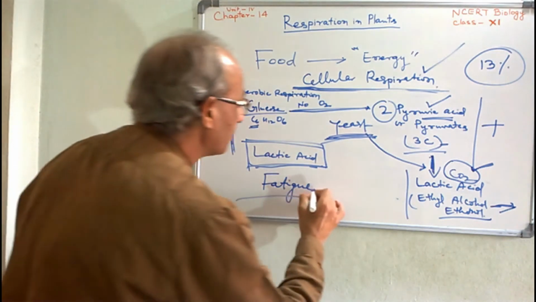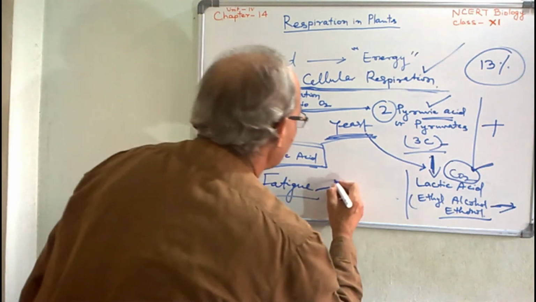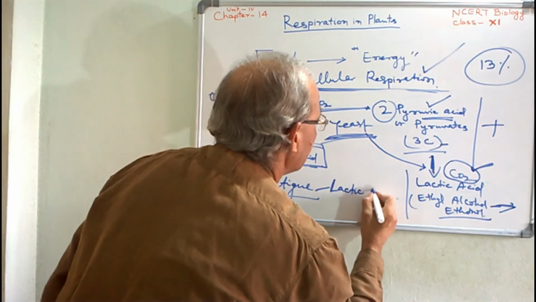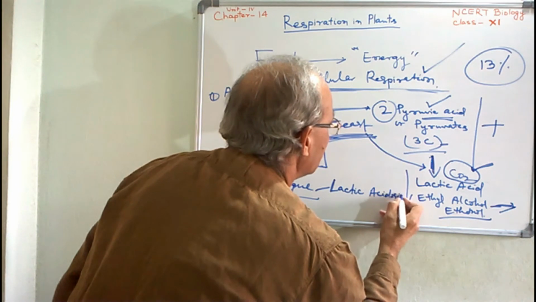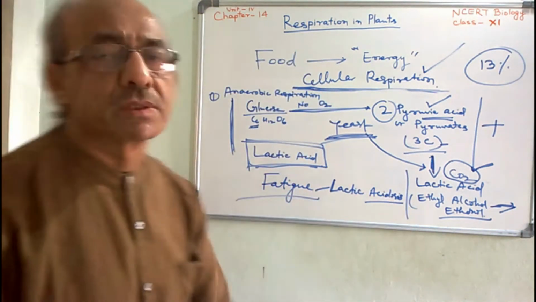And this type of disease is called lactic acidosis. Lactic acidosis.